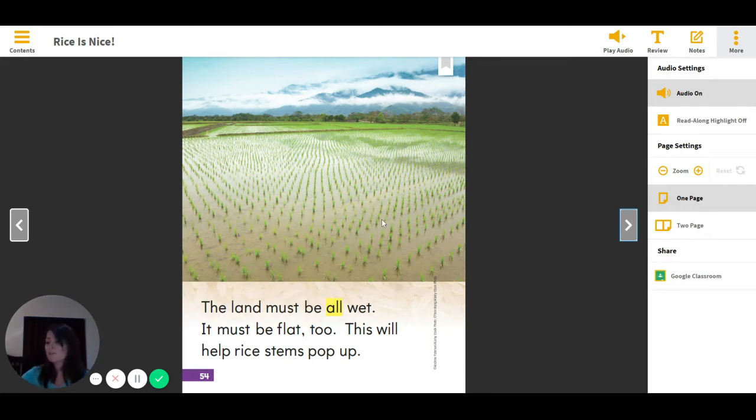Now here's your question for you today. What helps rice stems pop up? There's two things that we just read. What are the two things that help rice stems pop up? We can see those two things in our picture, and we can see them in our writing. Flat, wet. Those are the two things. The land must be flat, and it has to be wet.